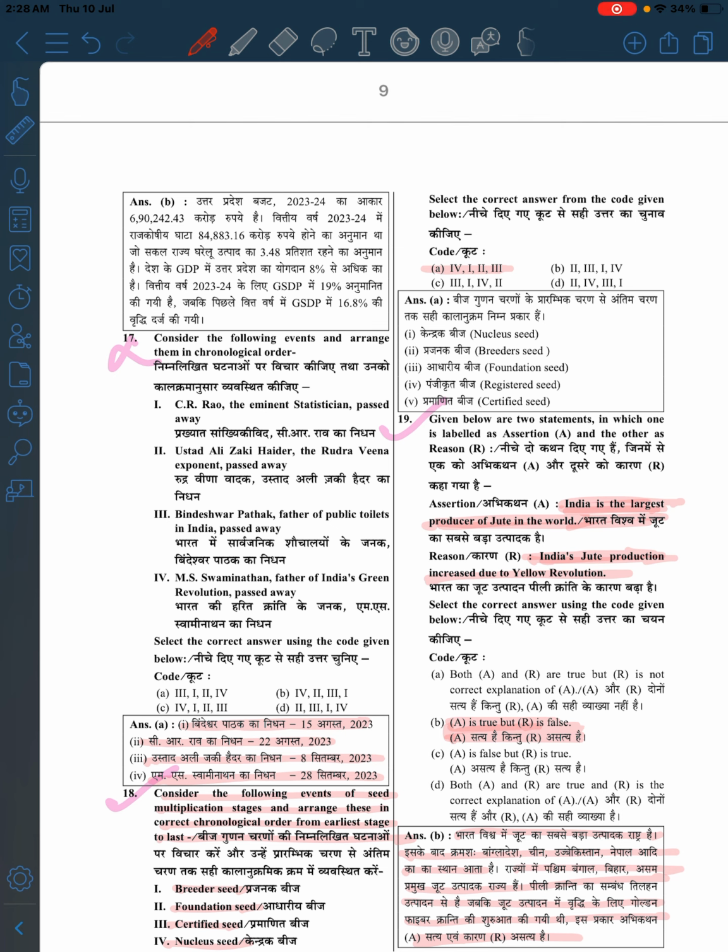Now we will be moving to the 17th question, where it is saying the eminent statistician CR Rao passed away recently. Ustad Ali Zakir Khan passed recently, Vindeshwari Pathak passed away recently, and MS Swaminathan passed away recently. So when did Swaminathan pass? I think in September, right? So this is pretty much a current affairs question, so we can ignore it.